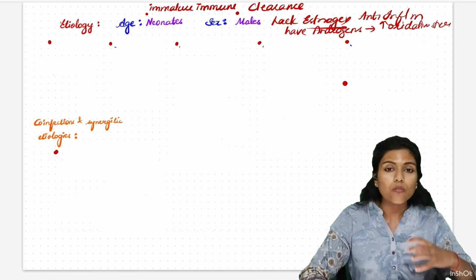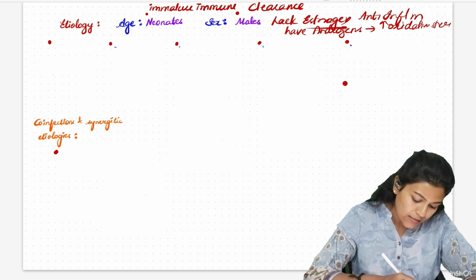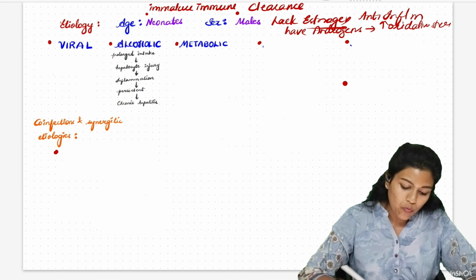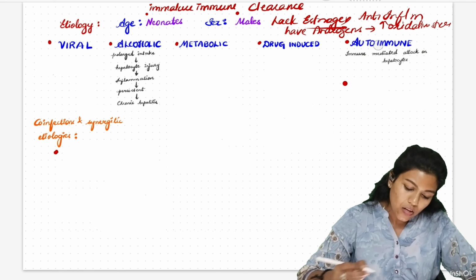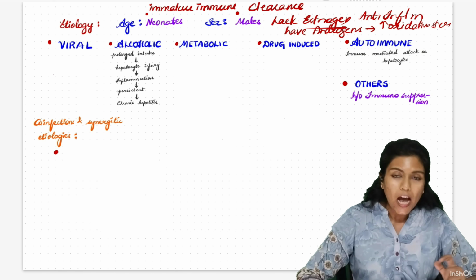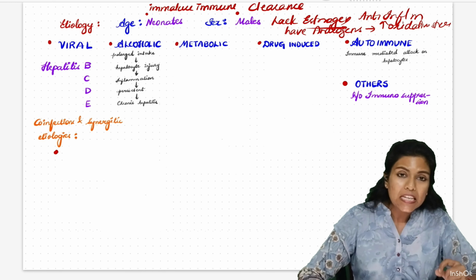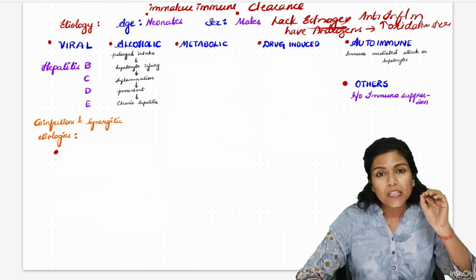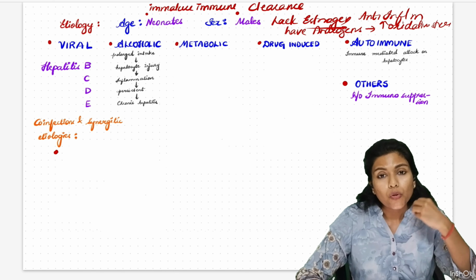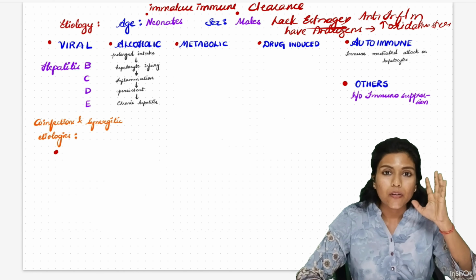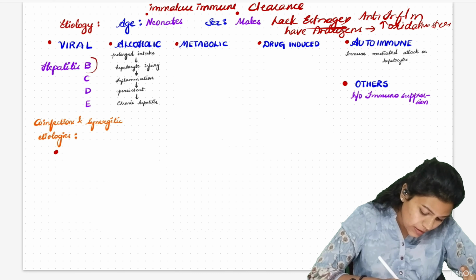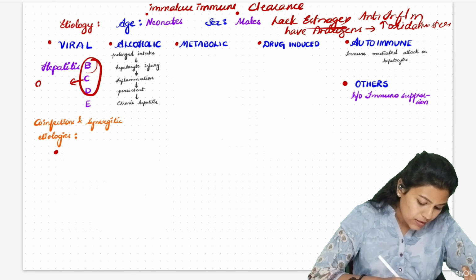So, what are the actual causative agents for chronic hepatitis? It can be classified as viral, alcoholic hepatitis, metabolic, drug-induced hepatitis, autoimmune, and other causes. Among the viral, hepatitis B, C, D. So, hepatitis B, C, and D are more commonly associated with chronicity. Hepatitis virus B, C, and D. So, hepatitis B, C, D are most commonly associated with chronicity.